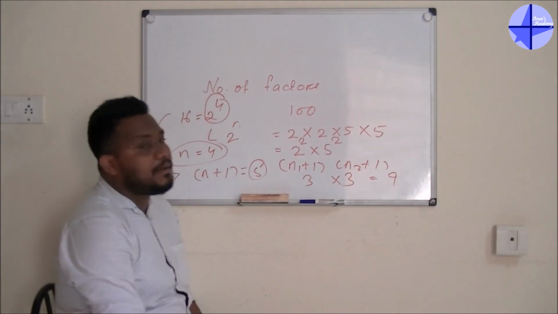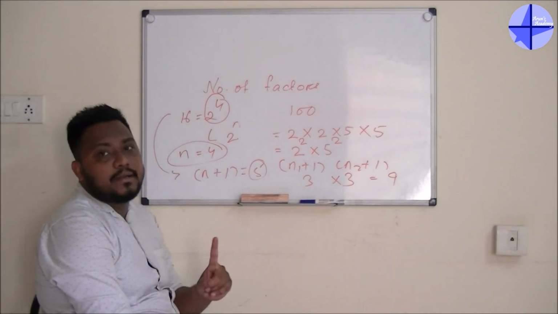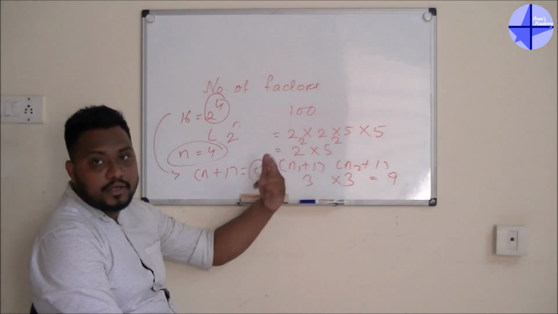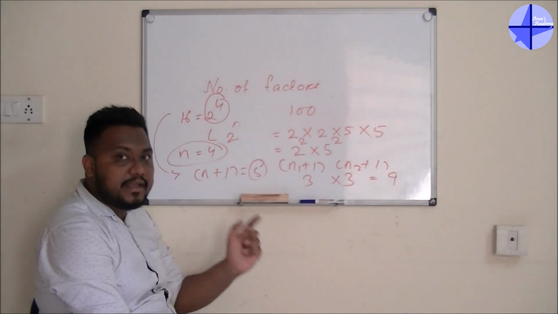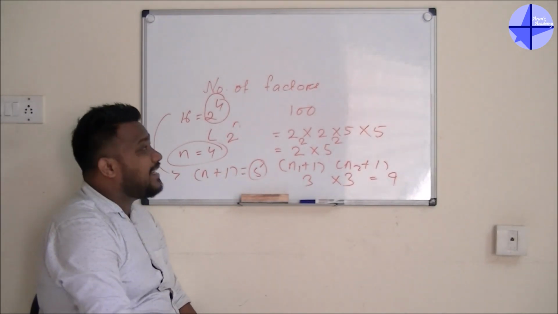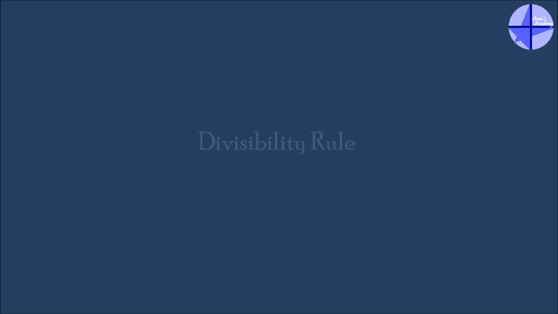So guys, always remember one thing: if there is only 1 power, you have to go for n plus 1. For 2 powers, (n1 plus 1) into (n2 plus 1). For 3 powers, it is (n1 plus 1) into (n2 plus 1) into (n3 plus 1). Whatever the number of powers, accordingly you have to change your formula.